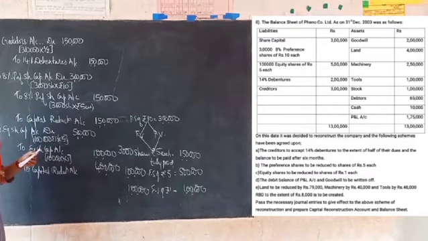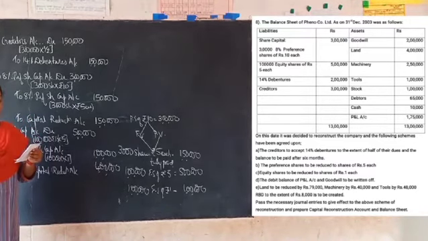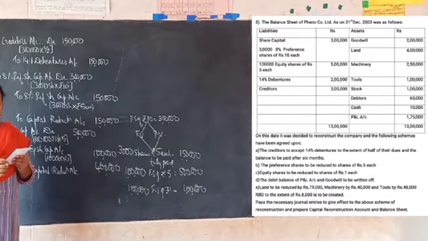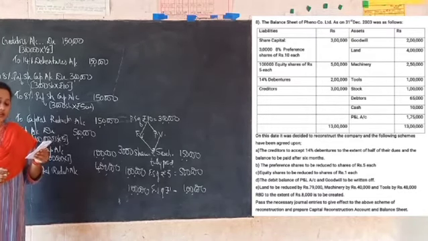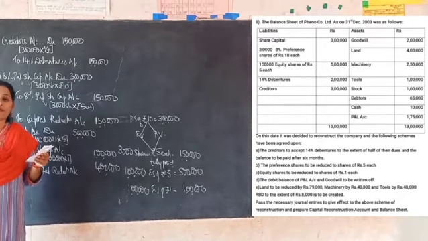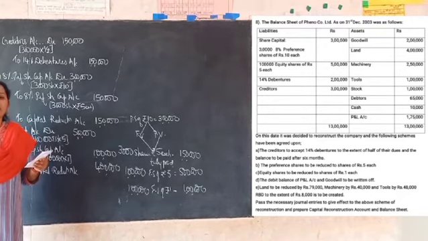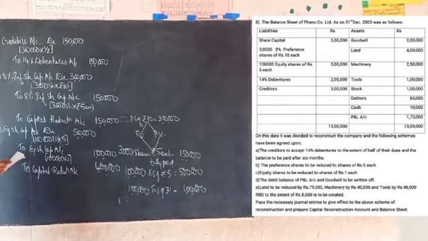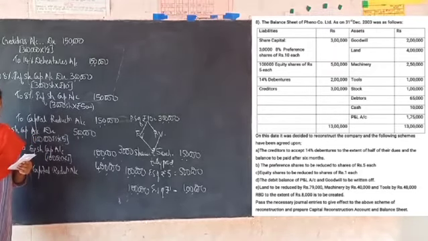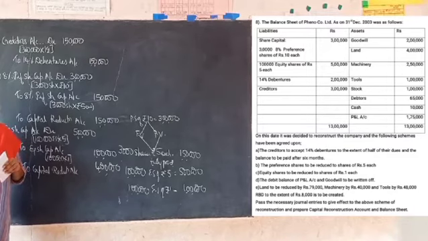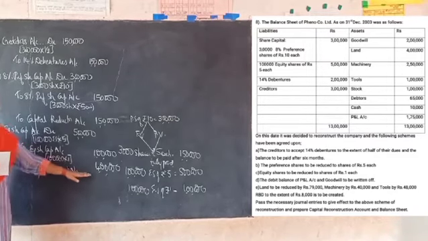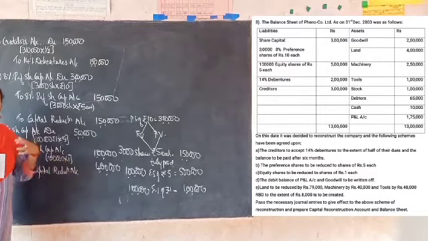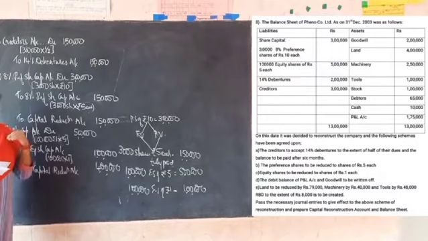So now the fourth point says that we have to write off profit and loss account and goodwill. If you see the asset side of the balance sheet, goodwill is shown at 2 lakh rupees and the profit and loss account debit balance, which represents loss, is 1,75,000. That should be completely written off. So now what is the entry we have to pass here? You are utilizing the capital reduction account to write off these losses. Earlier the capital reduction account was showing credit balance. Now when you are going to utilize that, you have to give debit. Similarly, goodwill and profit and loss account, it is given on the asset side of the balance sheet, which represents debit. When you are going to write off that, you have to give credit.